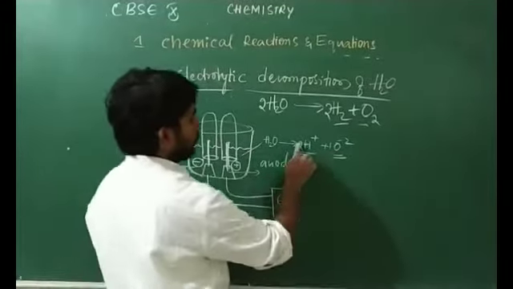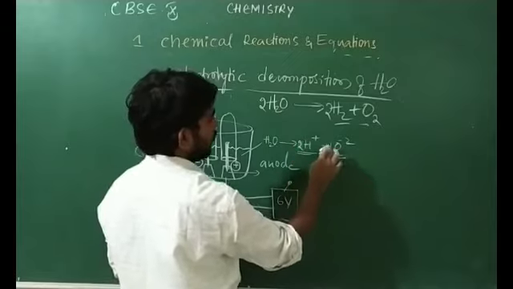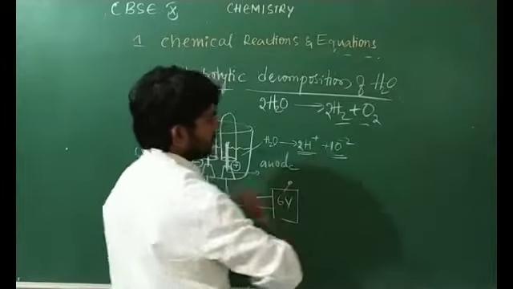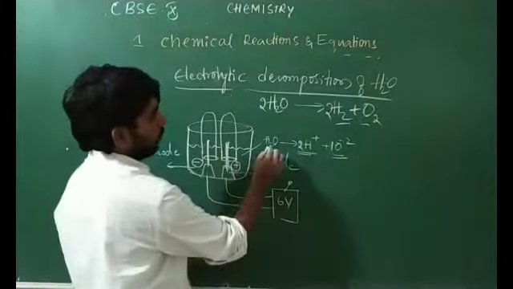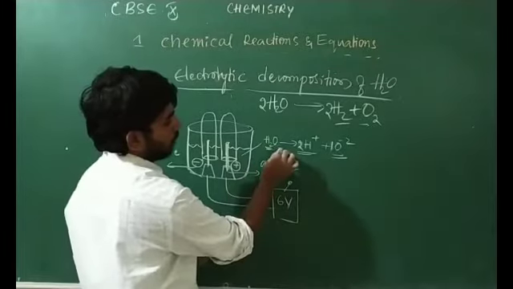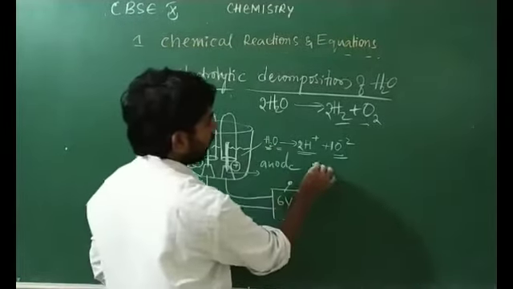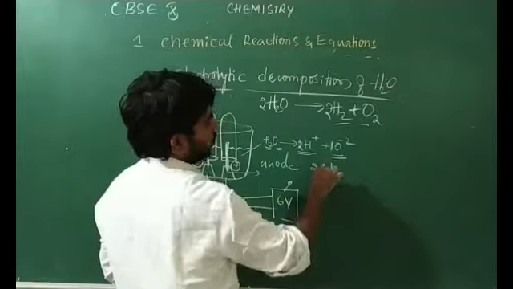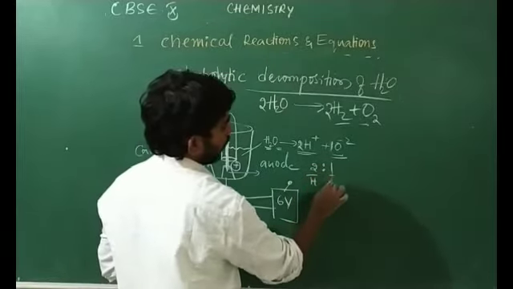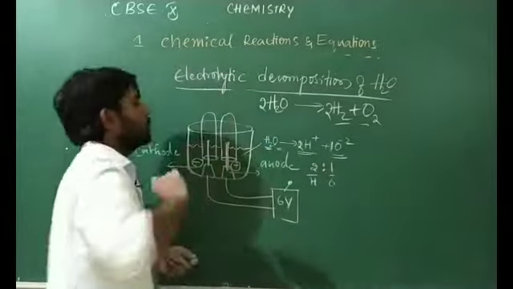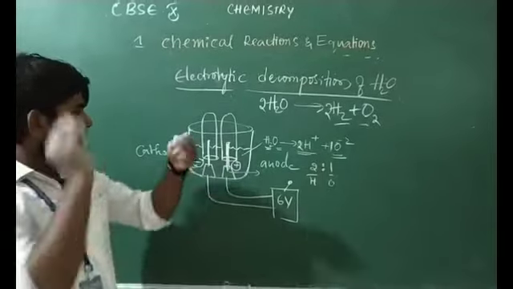What is the ratio here? 2:1, 2 hydrogens and 1 oxygen. You should remember this, very important. They have already asked questions on it in the board examination.